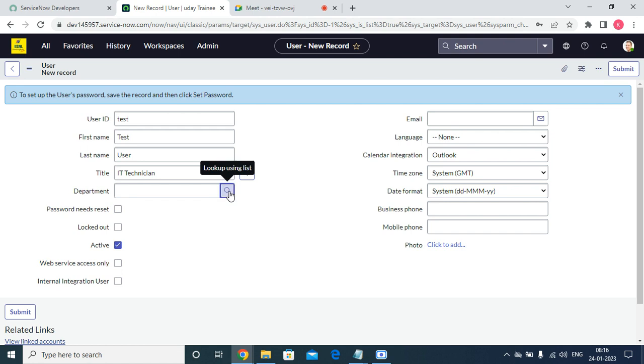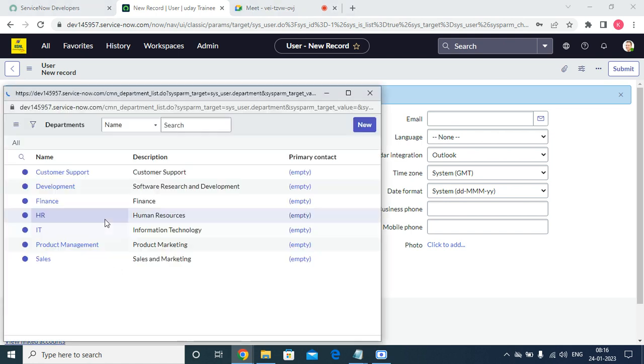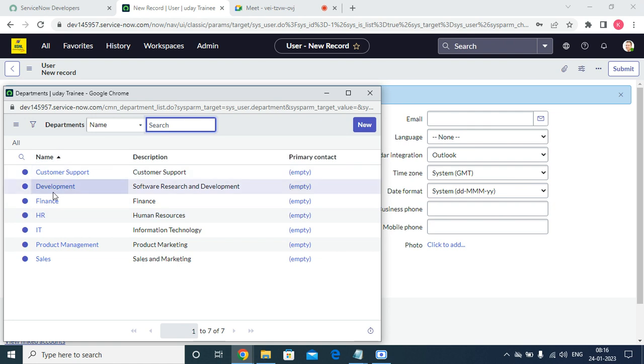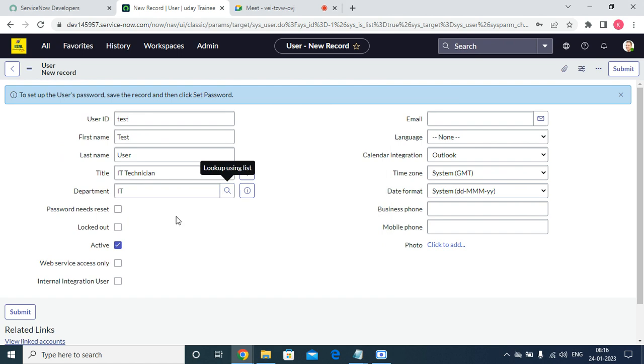And department. If any employee is joining, which department do they belong to? They could be in customer support, developer, finance, or HR. I'm just giving IT. And here, password needs reset, logged out, and active. If the user wants to log in, active is always true.